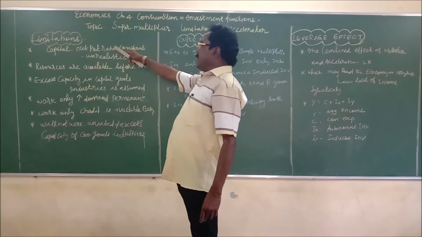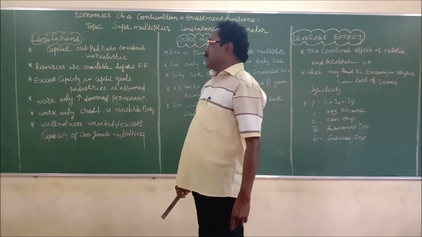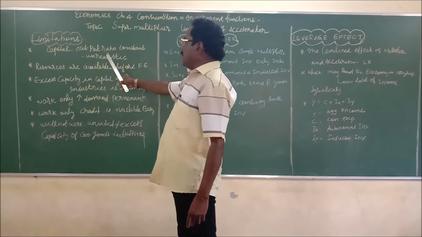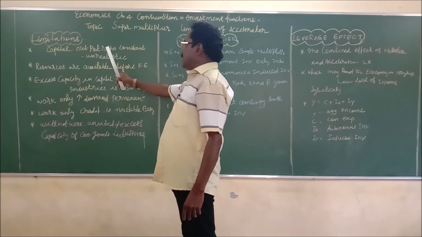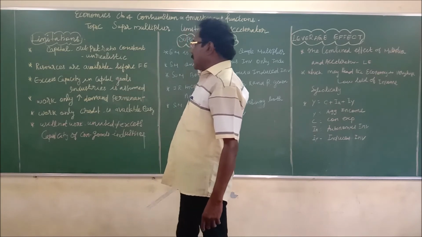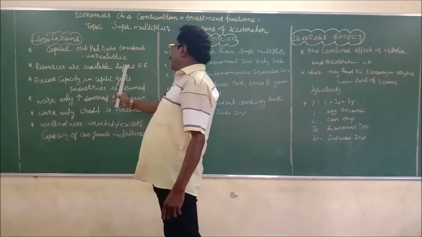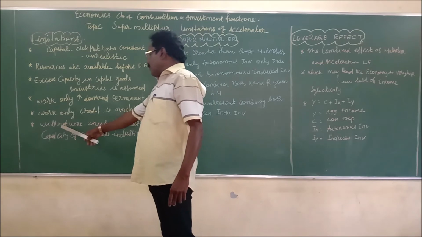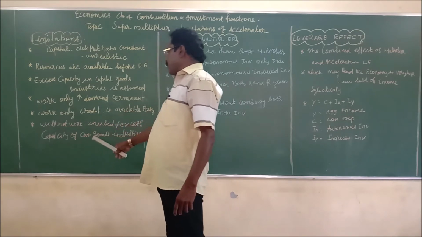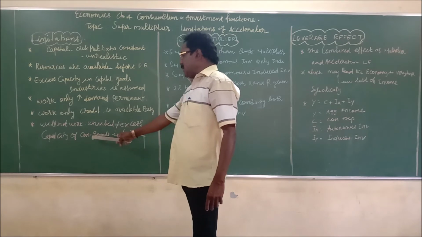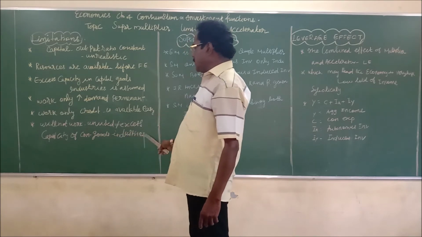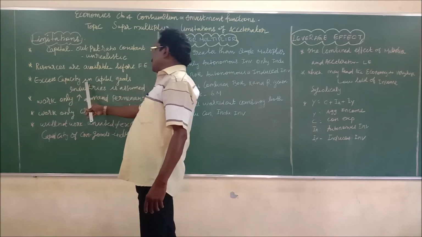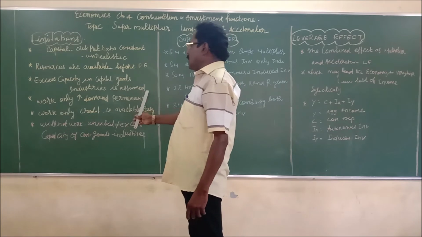So these are the various limitations of the accelerator principle. Number one, capital output ratio is a constant one; it is not possible, it is unrealistic. Second, resources are available before full employment. Then the accelerator principle will not work if there is any excess capacity of consumer goods industries. Similarly, excess capacity in capital goods industries is also assumed.